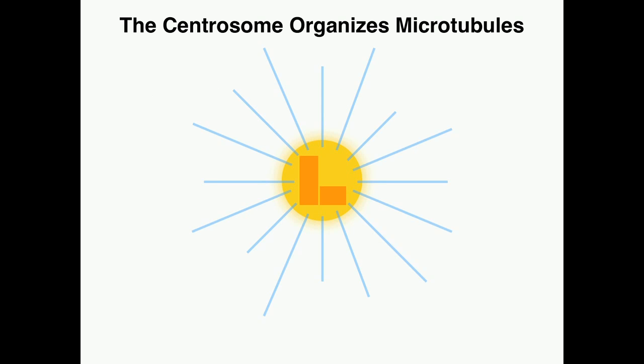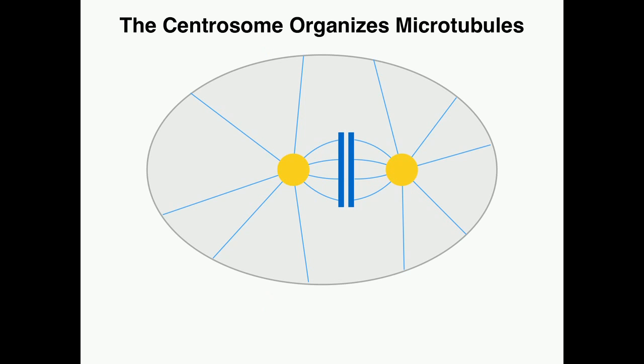So the centrosome is a dynamic organelle found in animal cells. It's composed of two perpendicularly arranged tubular structures called centrioles, surrounded by a matrix of other proteins and molecules, the pericentriole material, which contains the factors necessary for proper microtubule nucleation and anchoring. The centrosome serves as the main microtubule organizing center in animal cells, and as such is a vital component of the bipolar mitotic spindle to ensure the fidelity of cell division.